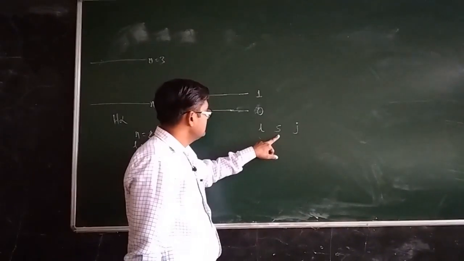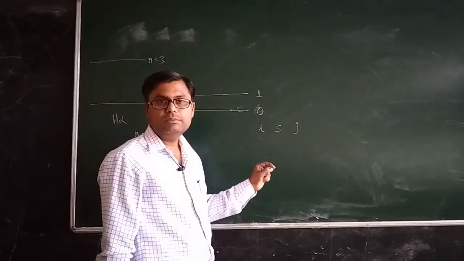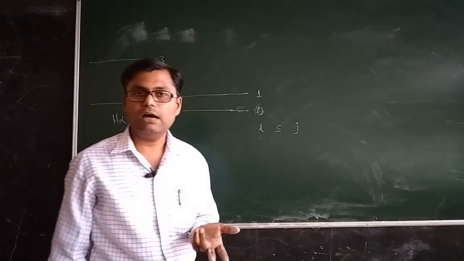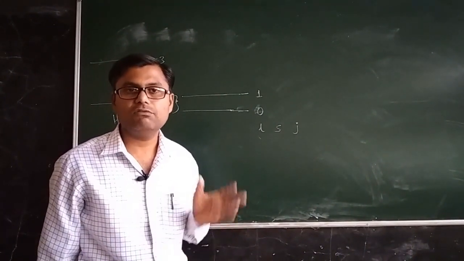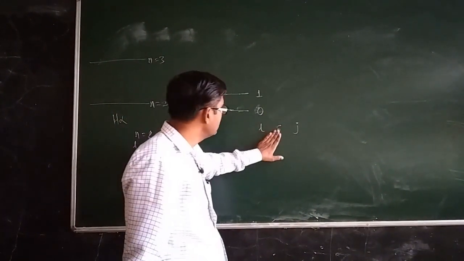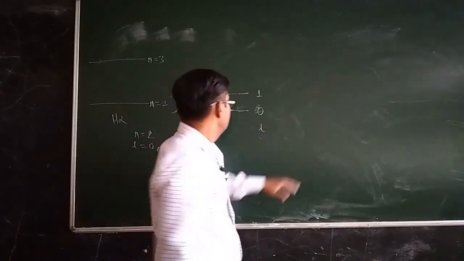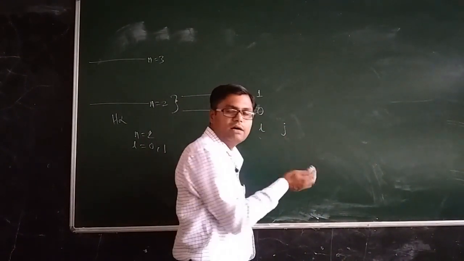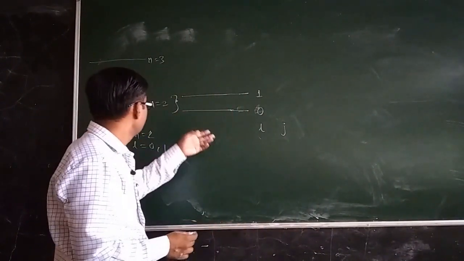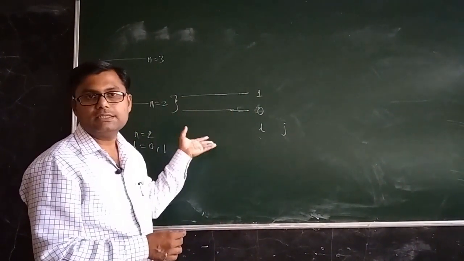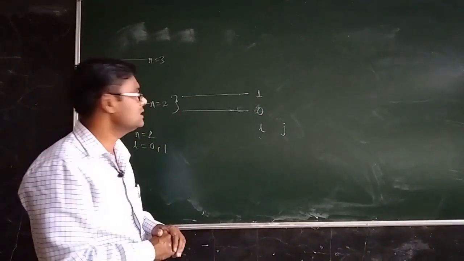Now what about S? Since it is a single electron system, S will always have a value equal to half. So we need not write this, because the selection rule delta S equal to 0 will always be satisfied.